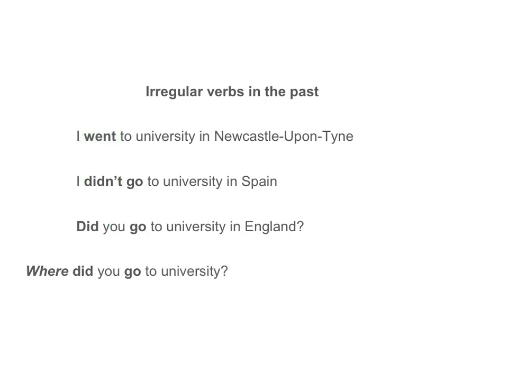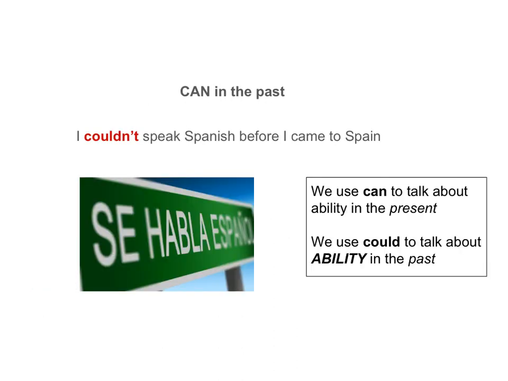And again, if we want to use a question word, it goes at the beginning of the question. Where did you go to university? One special irregular verb is could or couldn't, the past of can. I couldn't speak Spanish before I came to Spain. We use can to talk about ability in the present, but we use could to talk about ability in the past.